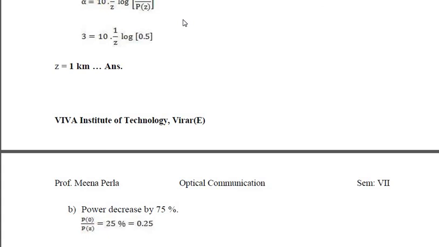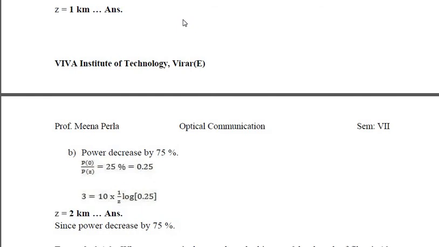So it says with the loss, when power decreases by 50%, the length is 1 kilometer. When the power decreases by 75%, the length is 2 kilometers.